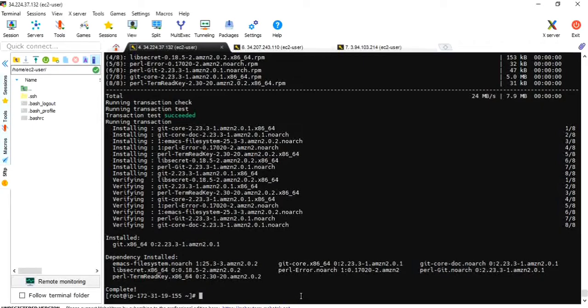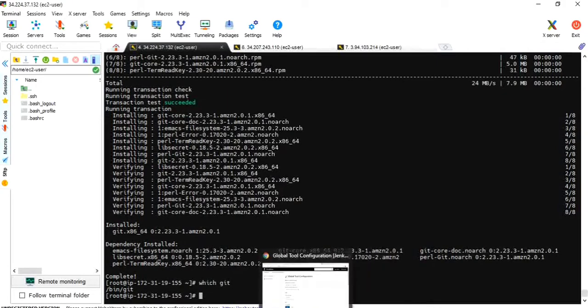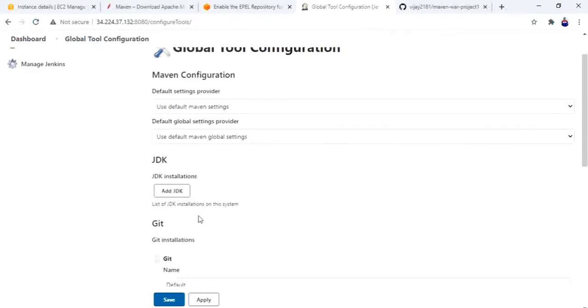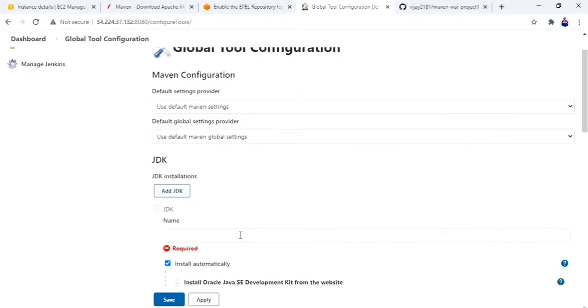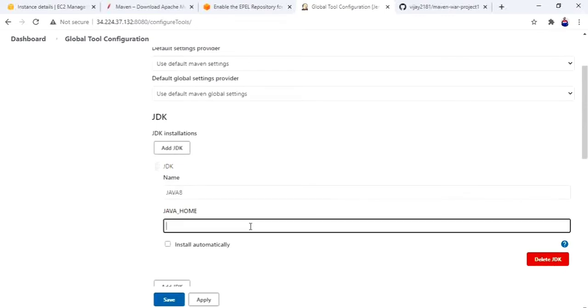Sorry, let me check the path to the git executable file. Okay, /bin/git. Now let's go to the Jenkins server. Now here add JDK. Let me give Java 8 and check this Java home.